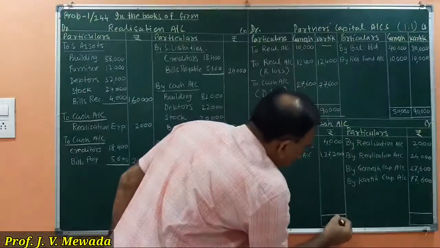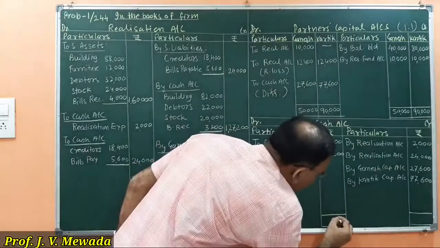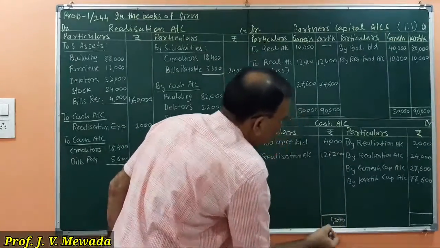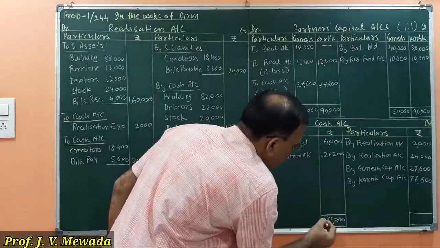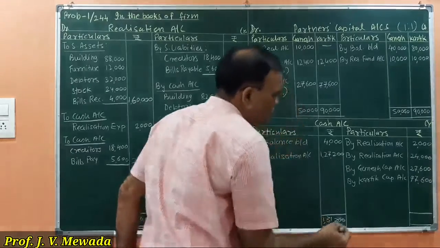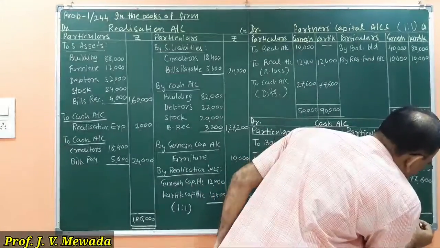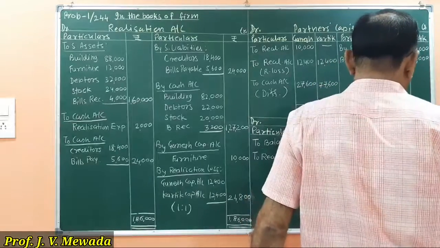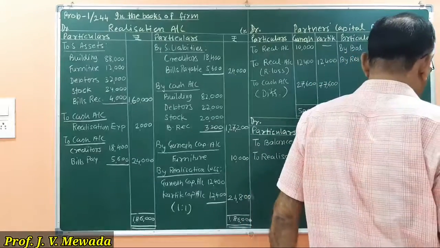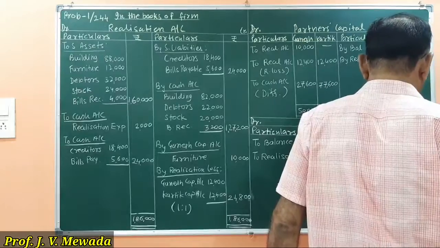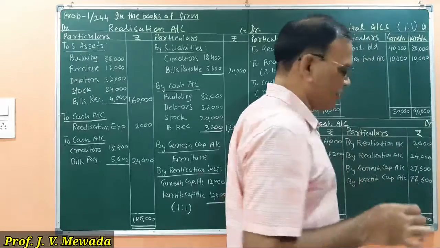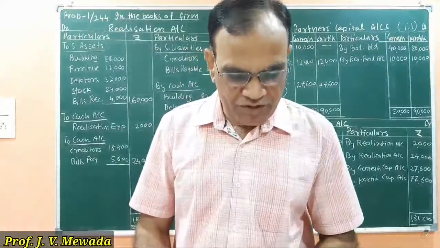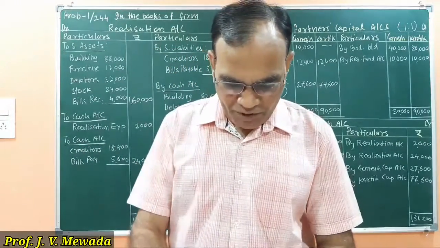So here it is 1,31,200, so 1,31,200. So this is the total. Okay. So what we have done, we have followed the steps and accordingly the problem is solved.